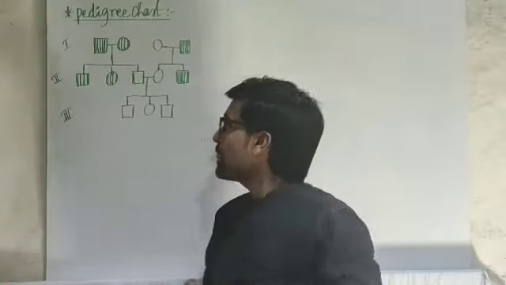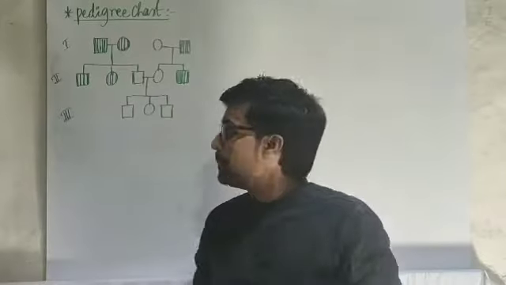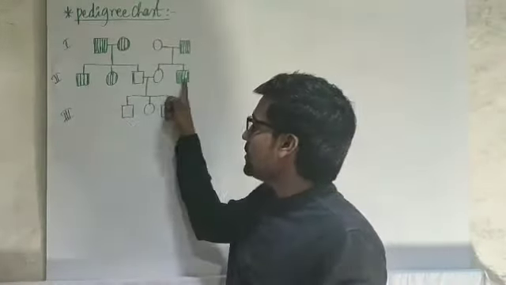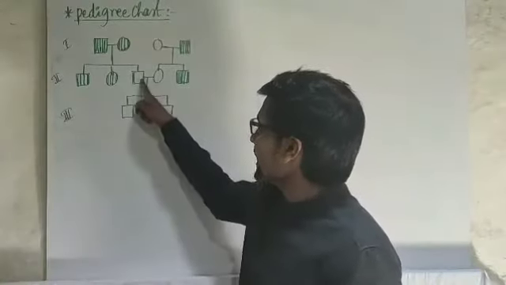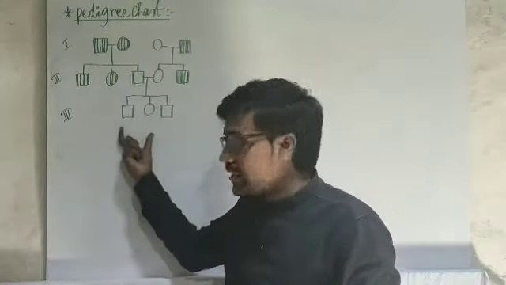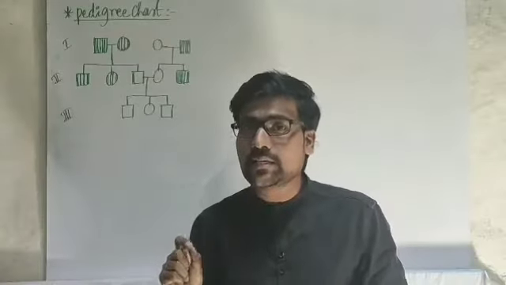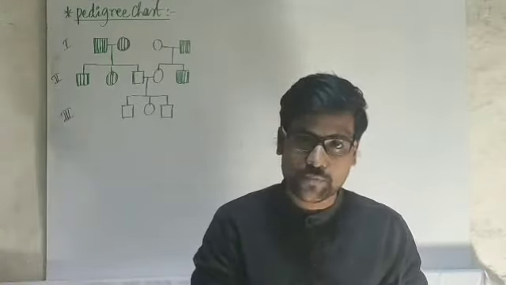In the second generation and the third generation, if you consider this link here, there is no disorder. What we suggested: if there is skipping of a generation, then it is recessive.